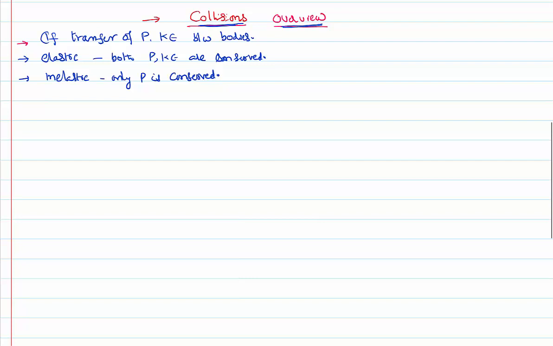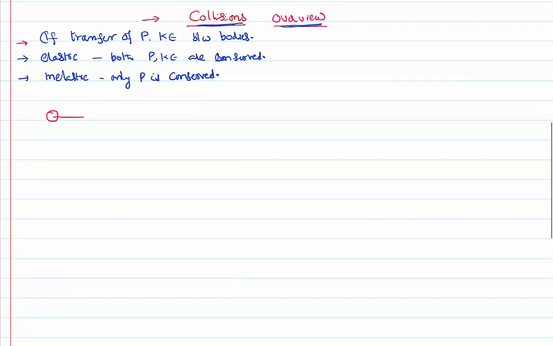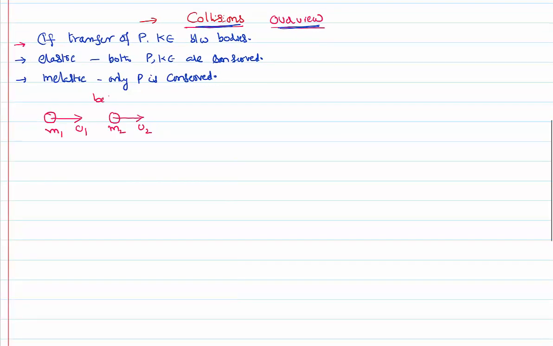Let us consider a body of mass m1 initially moving with a velocity u1. Let there be another body of mass m2 moving with a velocity u2. This is the situation before the collision. Let collision happen, and after the collision, the bodies' masses won't change, but their velocities will change because momentum is transferred and kinetic energy is transferred.